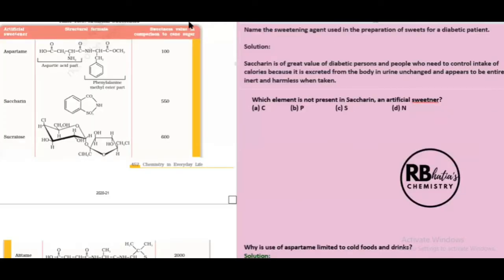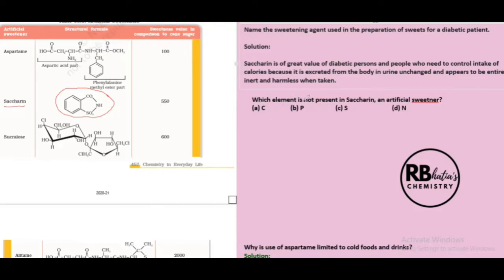We have a structure based question, children. You're not expected to remember the entire structure exactly, but what are the components that you need to know? Like we have just discussed about saccharin. This is the structure of saccharin. This is an orthosulfobenzimide as we studied ahead.